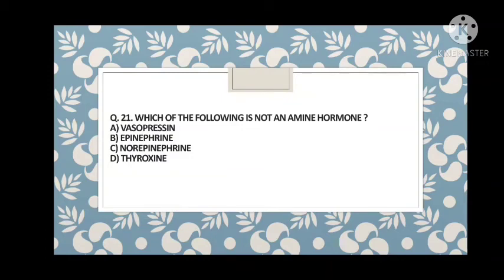So guys, question number 21 asks which of the following is not an amine hormone. Answer is A, that is vasopressin. Vasopressin is a peptide hormone, while epinephrine, norepinephrine and thyroxine are all amine hormones. Amine means amino acid derivatives. So the answer is A, vasopressin, which is the peptide hormone.